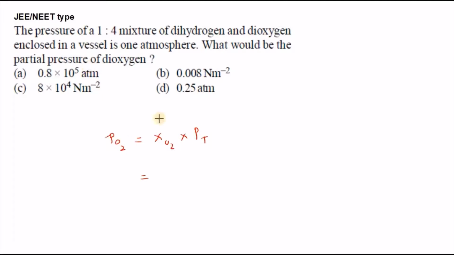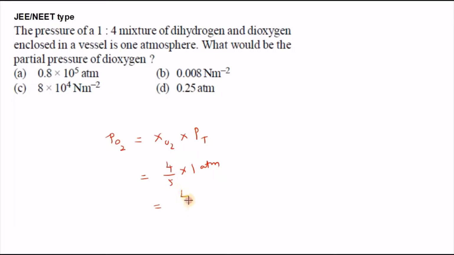Here they have already given a 1:4 mixture, so for oxygen the number of moles is 4, 4 by the total number of moles 5, into the pressure of 1 atm. So 4 by 5 means 0.2 will come, but 0.2 is not there. Newton per meter square is also there.